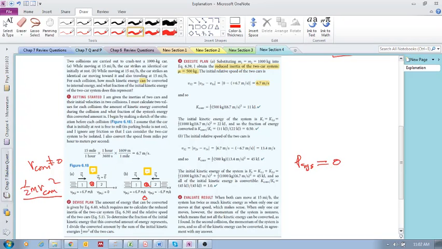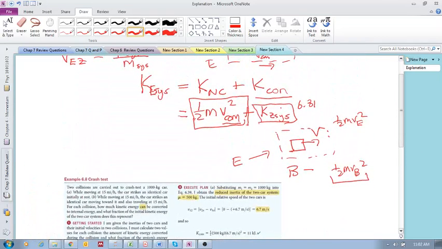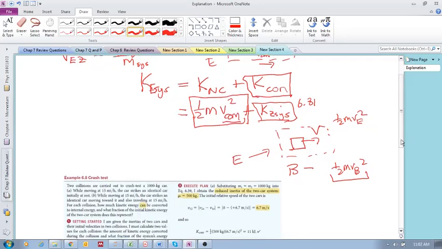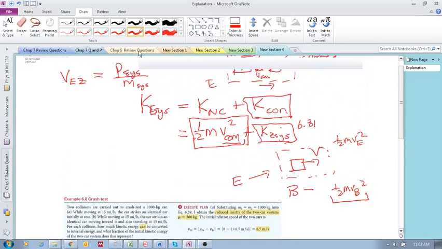The momentum of the individual objects is not 0, but the momentum of the system, meaning the momentum related to the center of mass, is 0. So all of your kinetic energy of your system is convertible. I hope this is making sense.